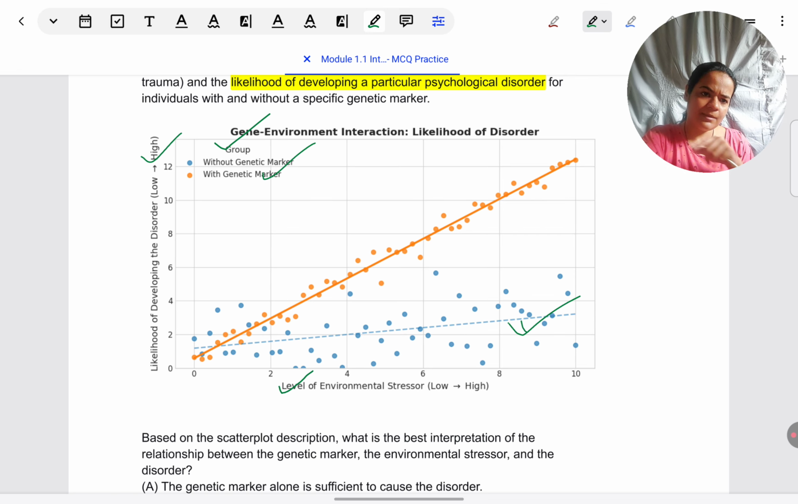Title, axis, key, and then the symbols on the graph. If you follow this, trust me, you'll be able to understand any type of graph, even if you're seeing it for the first time. That is why it's so important to know how to go about doing things. So I hope you're able to take away that from this lesson.